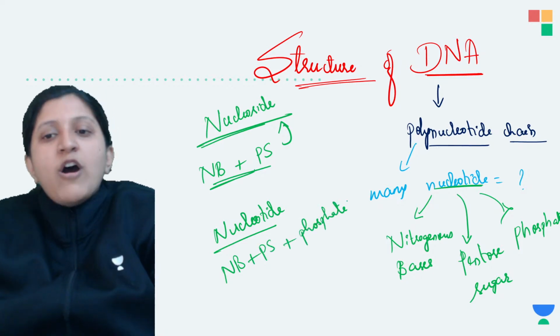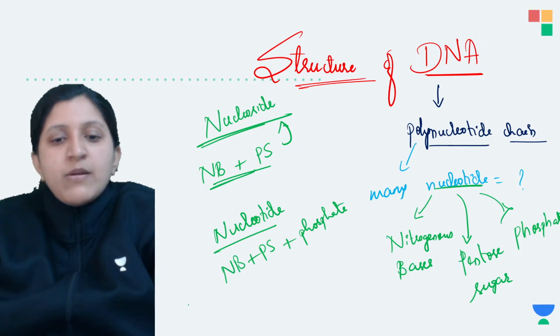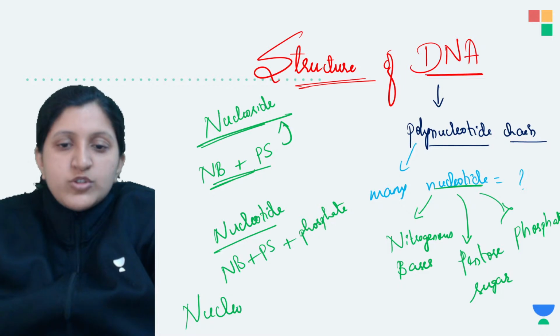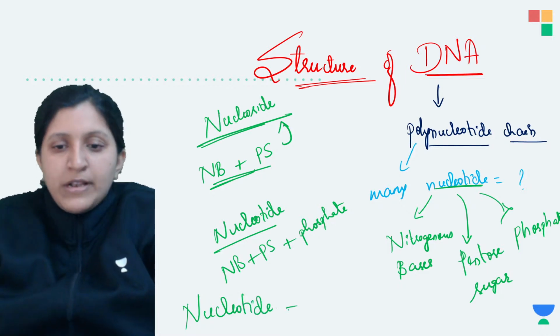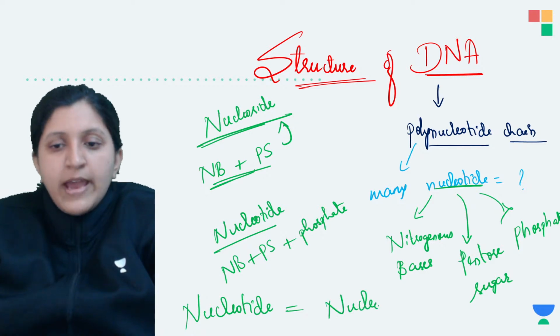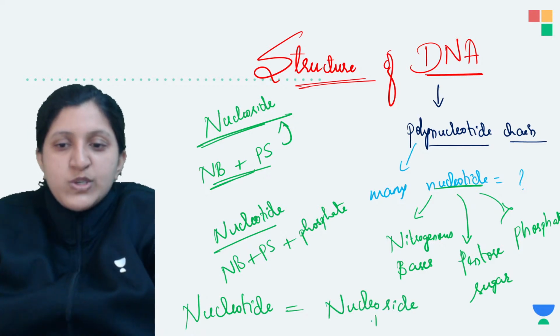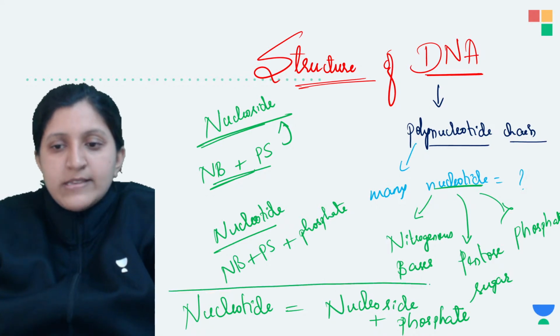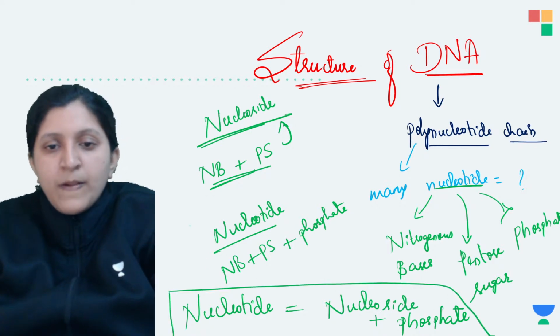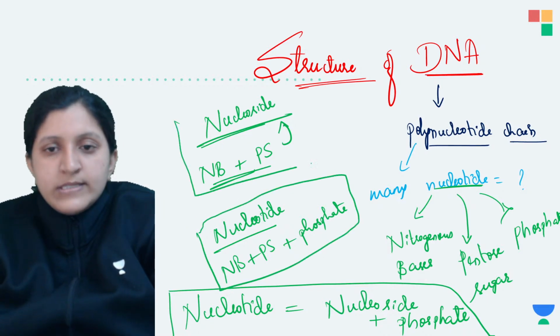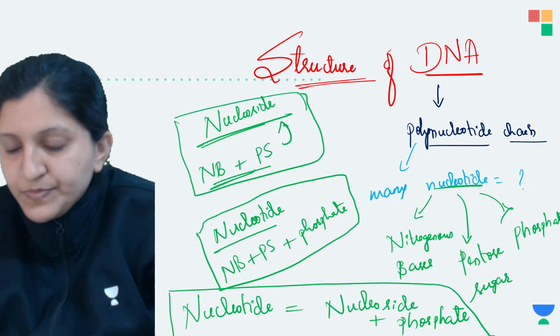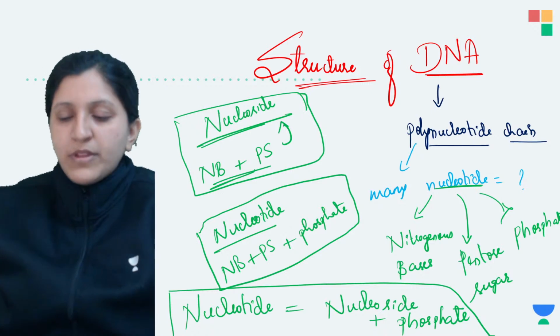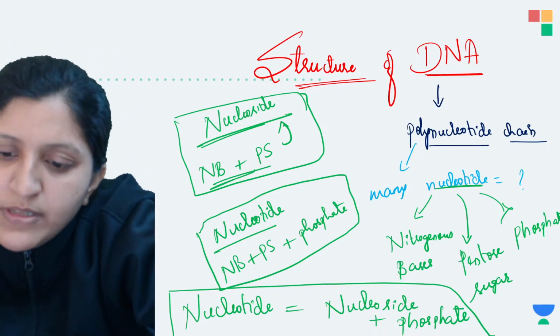Some people also write nucleotide equals nucleoside plus phosphate, because the phosphate group is not there in the nucleoside, right? So you can go with either equation. Yes, any doubt? Is it visible?